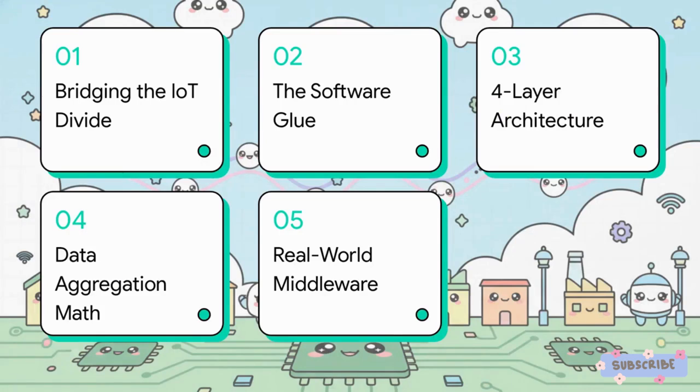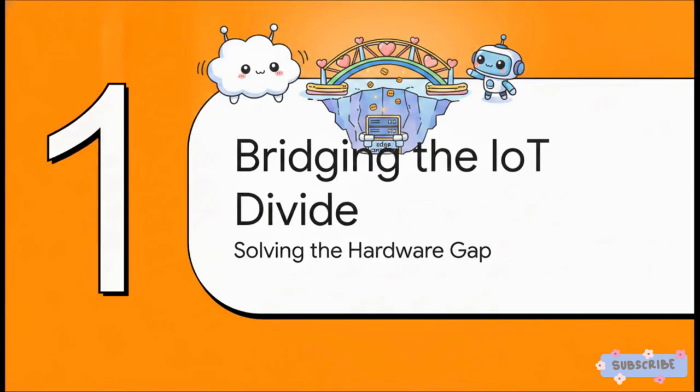So here's our game plan for making sense of all that noise. We're going to cover bridging the IoT divide, the software glue that holds it together, the four-layer architecture, the math behind data aggregation, and finally, some real-world middleware examples. We'll logically build our way up from the messy hardware problem to the brilliant software architecture. Let's kick things off with part 1, bridging the IoT divide.